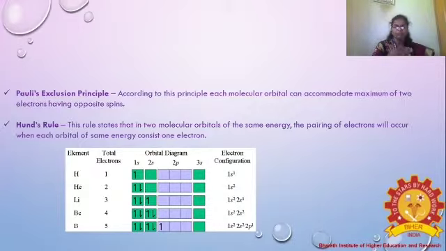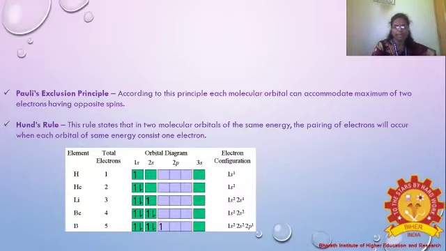And then we follow Hund's principle. According to Hund's principle, for molecular orbitals of the same energy, pairing of electrons will occur only after each orbital of the same energy contains one electron. So it is always considered at the same energy. Now an example will be given.